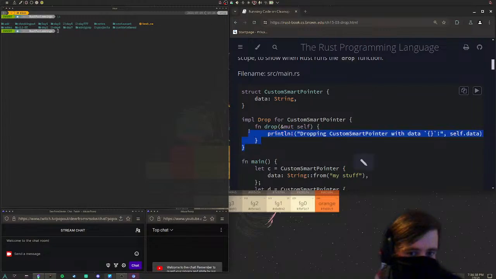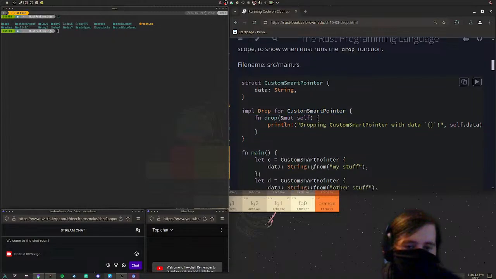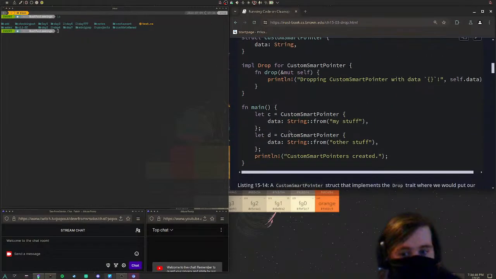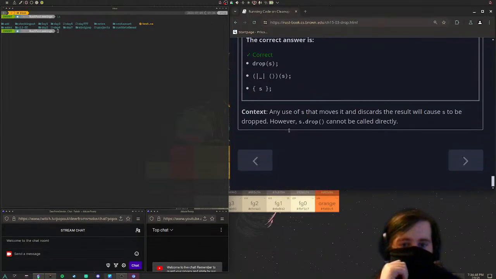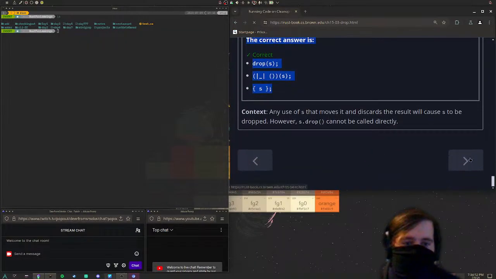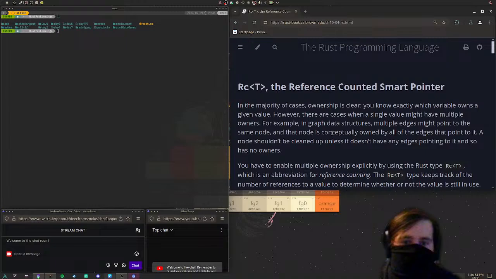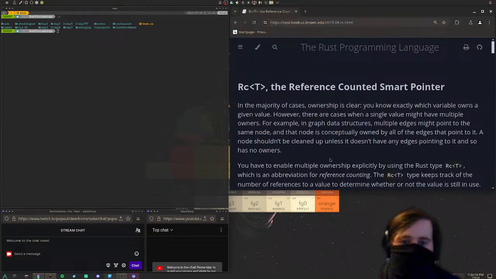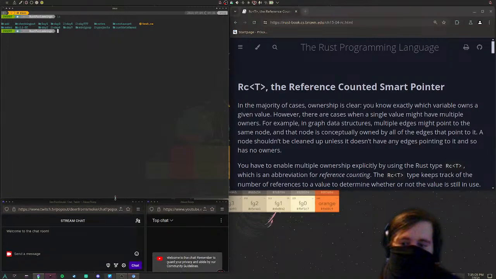The drop trait is a function which gets run when the smart pointer would be destroyed, usually at the end of whatever scope it's in. Yeah, we've already done this. And we got the, yeah, there we go. Right, the reference counted smart pointer. I don't think we've done this. Nope, no, we have not. This seems to be the place that we left off. Good to see.